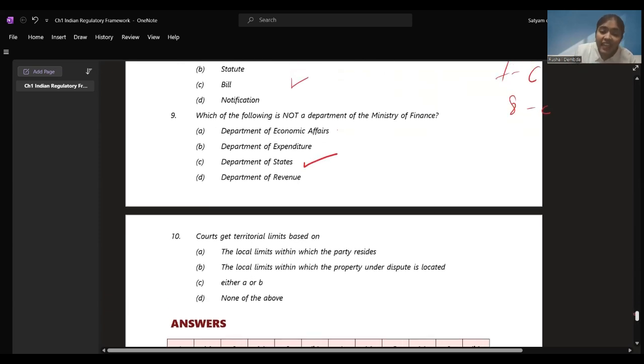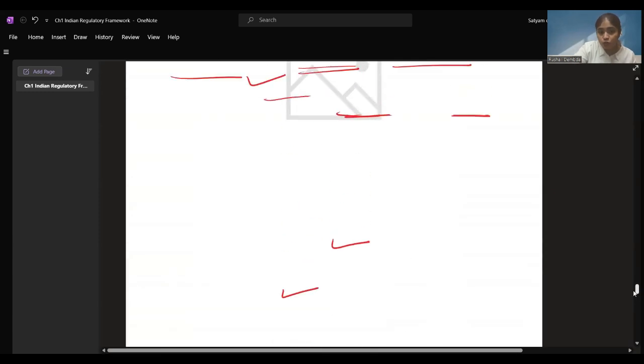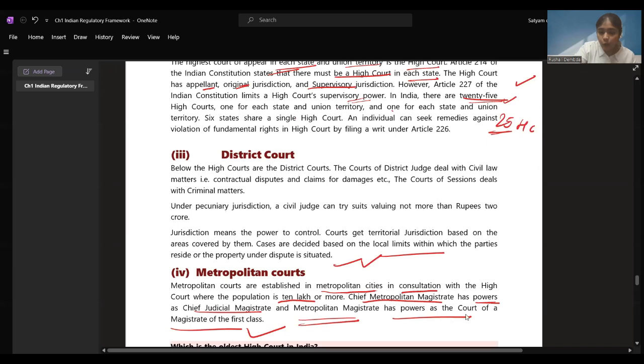Then courts get territorial limits based on, territorial limits means how much territory they can see. The local limits within which the party resides, the local limits within which the property under dispute is located. We saw in the last one that both should be there, right? We saw over here the courts' cases are decided based on local limits within which the parties reside or the properties under dispute are situated.